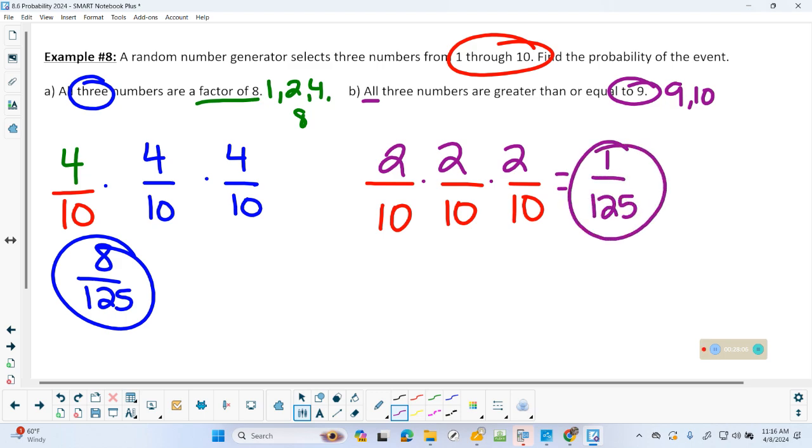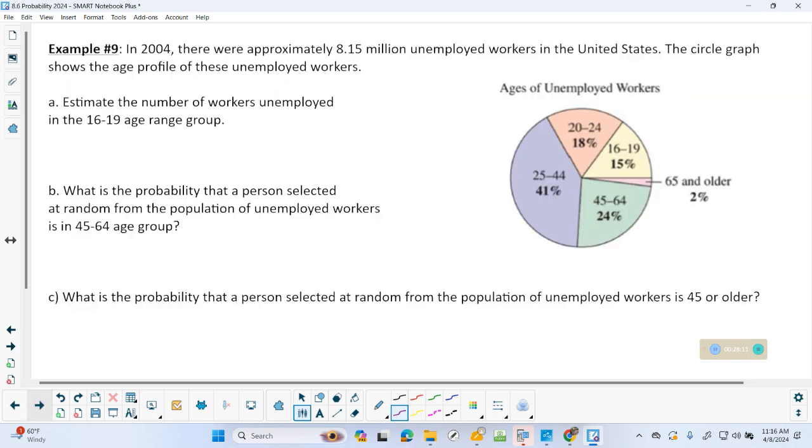Any questions on that? Home stretch, my friends. Home stretch. Okay. Ready? So wordy, so many words here. Okay, in 2004, there's approximately 8.15 million unemployed workers. Gosh, that seems like a lot. Circle graph shows the age profile of the unemployed workers. You can see the circle graph. A, estimate the number of workers. Now, I'm not asking for a probability. I want how many workers. Okay, all right, we can do it.